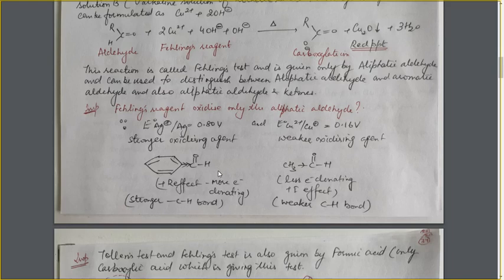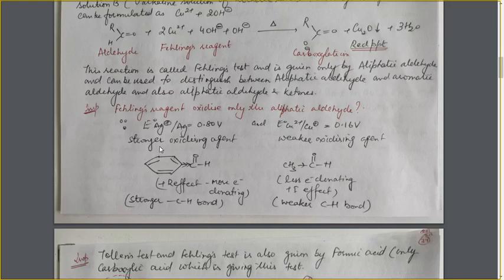And why is there a difference of oxidizing power during both the reactions, that is the reaction with Tollens reagent and Fehling's reagent? In Tollens reagent, Ag positive will change into Ag, and in Fehling's reaction with Fehling's reagent, the copper 2 positive will change into copper 1 positive. These are the reduction potentials, and we know that the greater the reduction potential, the stronger is the oxidizing agent. So, because the reduction potential of Ag positive by Ag is much higher as compared to copper 2 positive by copper 1 positive,